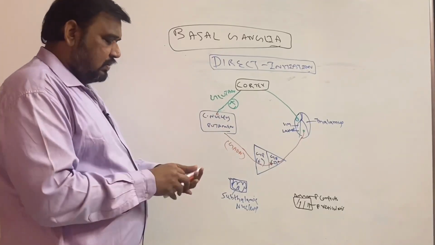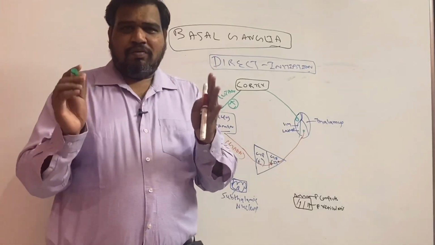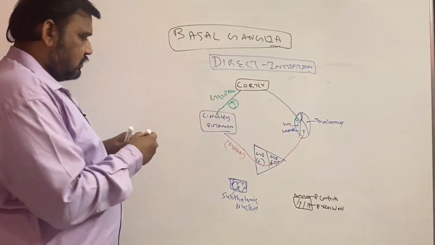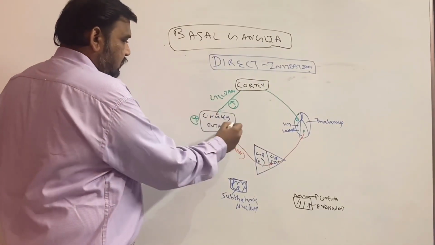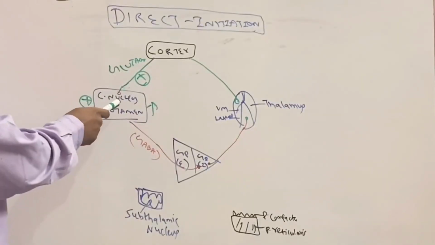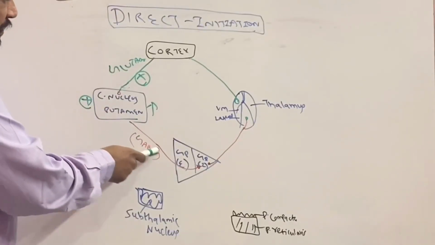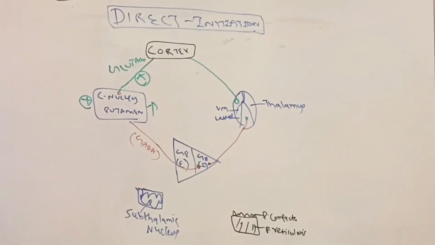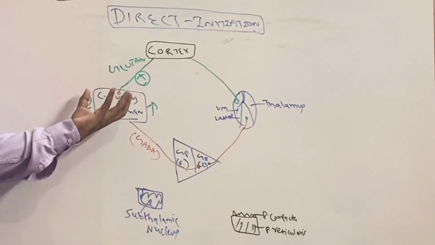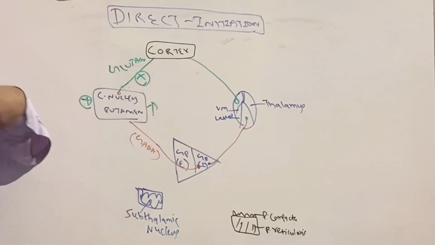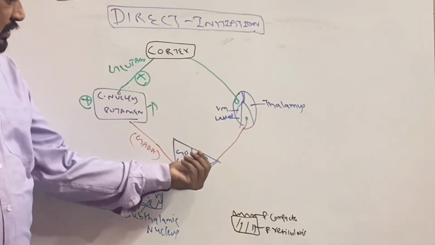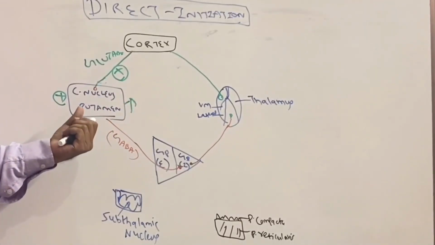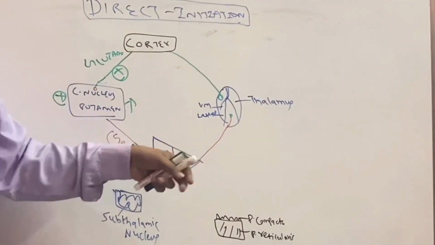Now what happens? The caudate nucleus and putamen, which is the corpus striatum, is happy because they are getting stimulated from the cortex. So this is plus, increased firing. The function of the caudate nucleus and putamen is inhibiting the globus pallidus interna. See here, the red color. Red color means inhibition. You just answer yourself: that will inhibit the globus pallidus interna.